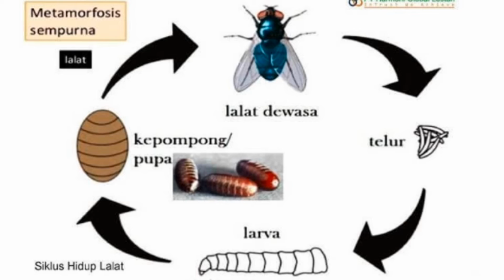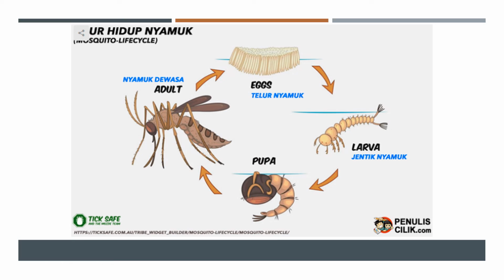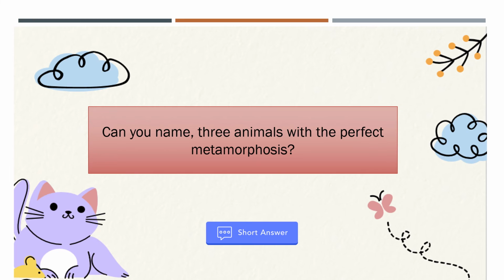Study this, take a look, right? And this also happens with mosquitoes. The mosquitoes start with eggs, become larvae, then pupae, and the pupa becomes the adult. This is also an example of perfect metamorphosis. Alright, so I already mentioned the names. Do you still remember? Can you name three animals with perfect metamorphosis?